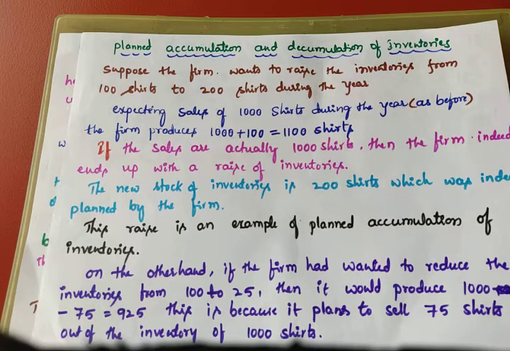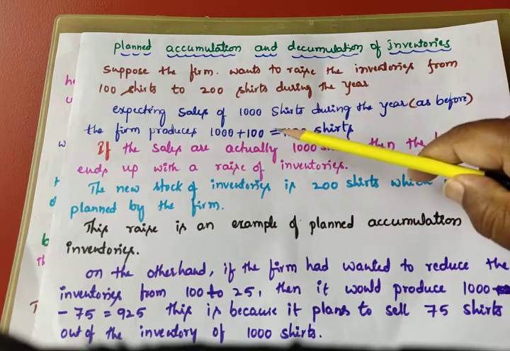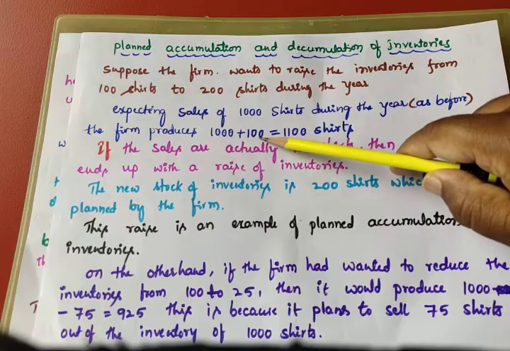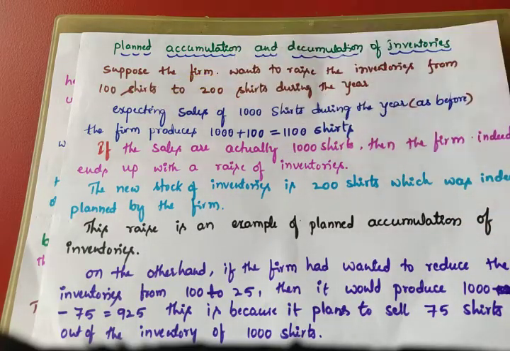The firm is making a plan, and when making the plan it can keep as many shirts as inventory as it wants. Here they decided to sell 1000 shirts and keep 100 more as inventory; with the 100 already held, the total is 200. So this is called planned accumulation.